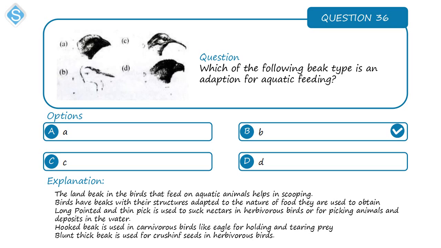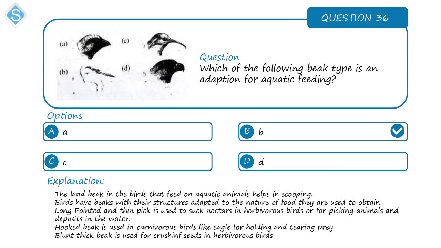Option B. If you look at option B, the bird there has a long, slender beak, and what that does is that it helps it to dig into the water. It helps it for what we call scooping, that is digging into the water and getting the organism, which could be the fish, usually the fish, or some other aquatic organism.